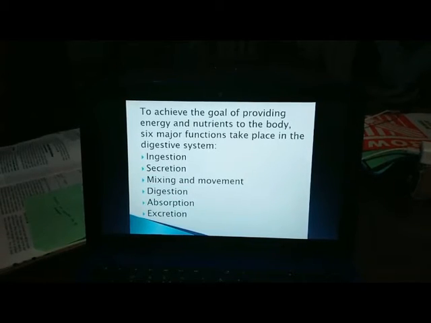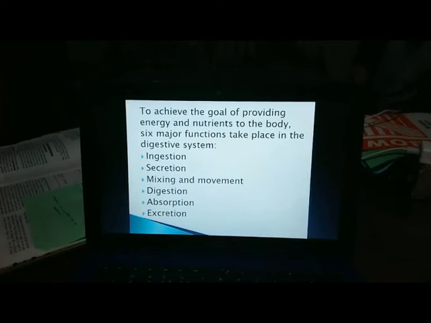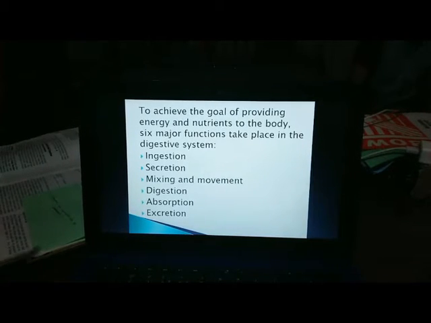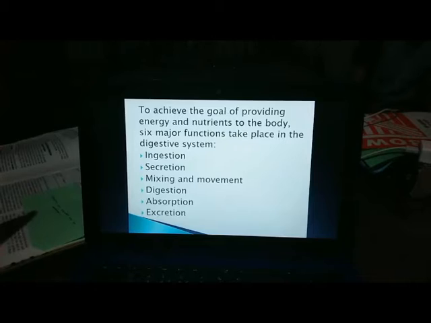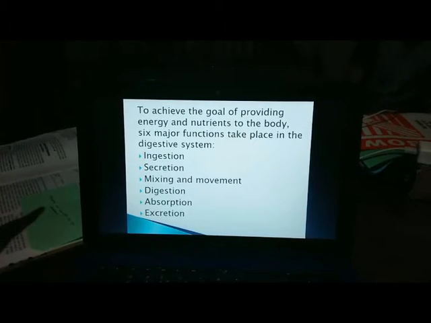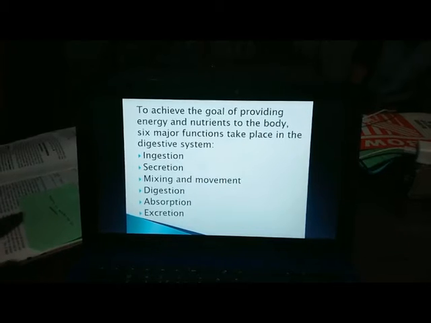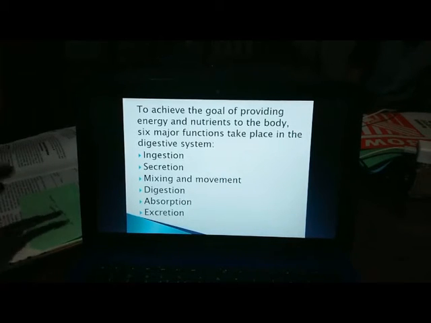To achieve the goal of providing energy and nutrients to the body, 6 major functions take place in the digestive system. First is ingestion. Ingestion is the process of taking up food. It's important, of course, for without this, there will be no process of digestion in the first place.